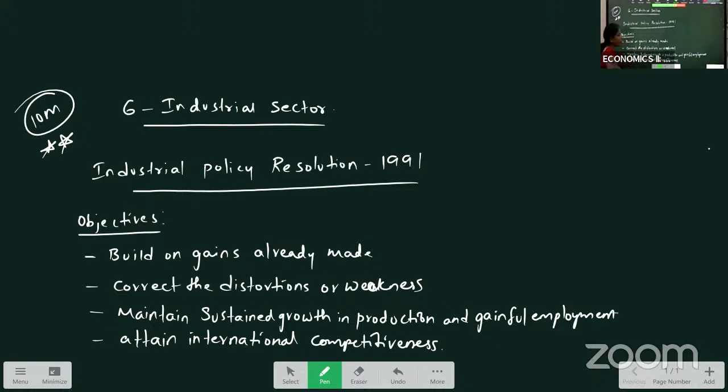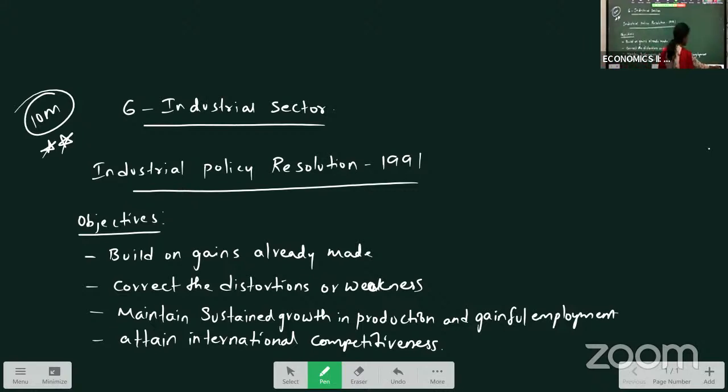Maintain sustained growth in production and gainful employment, to maintain growth in industrial production as well as create gainful employment in the country. And to attain international competitiveness, means Indian industry should stand competitively with all the world economies, with quality products increased in industrial production. With these objectives, the 1991 policy was introduced in our country.